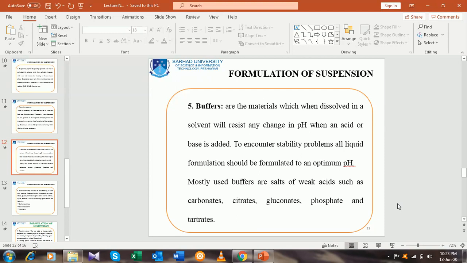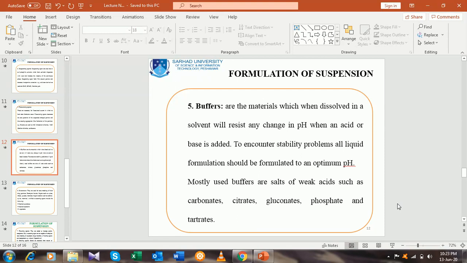If the pH is increased or decreased beyond the limit specified for stability, then the stability will be lost. Buffers are materials which, when dissolved in a solvent, will resist any change in pH when an acid or base is added.